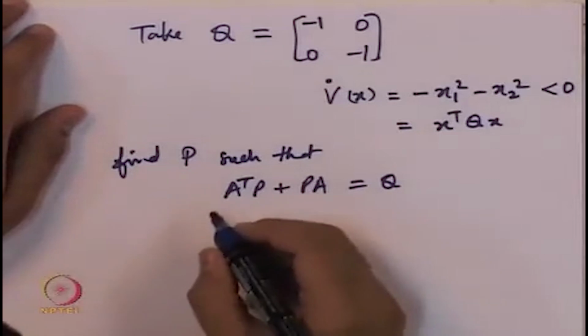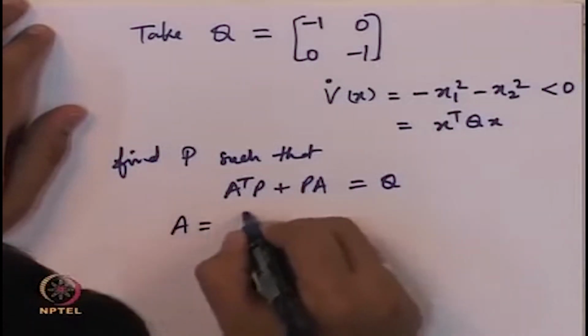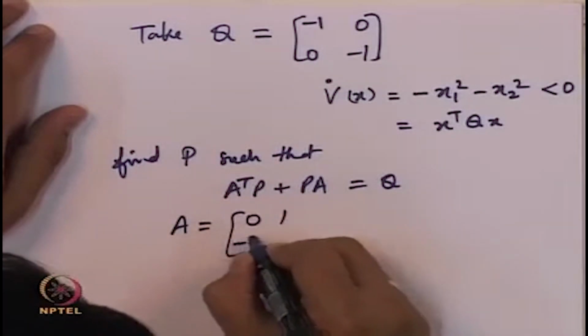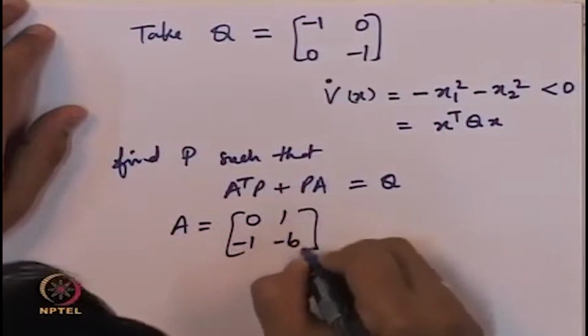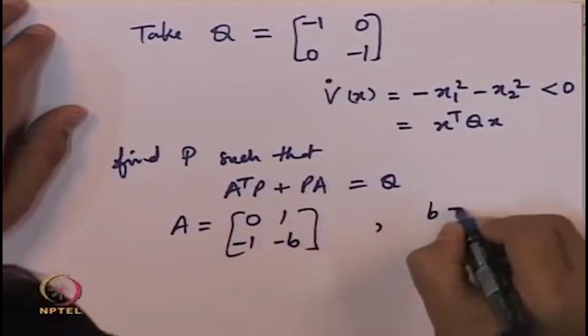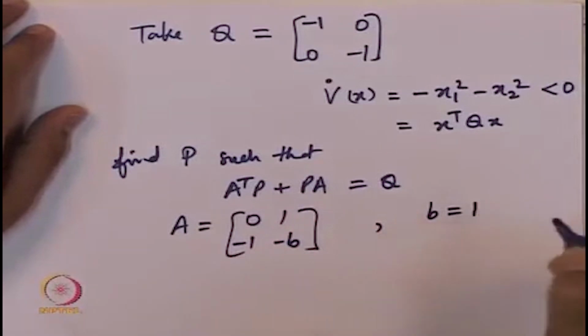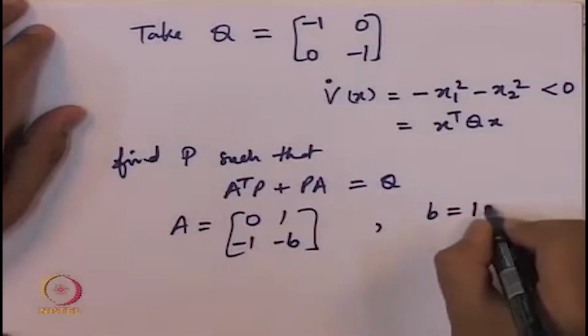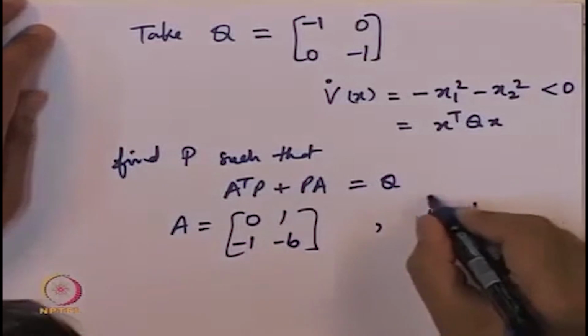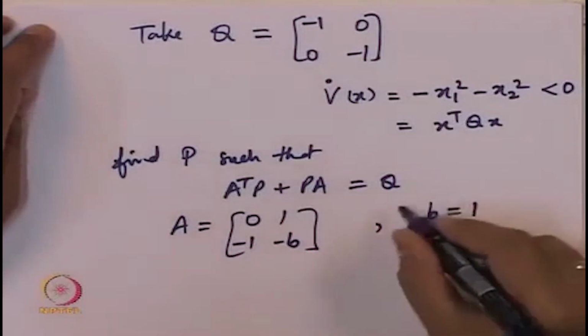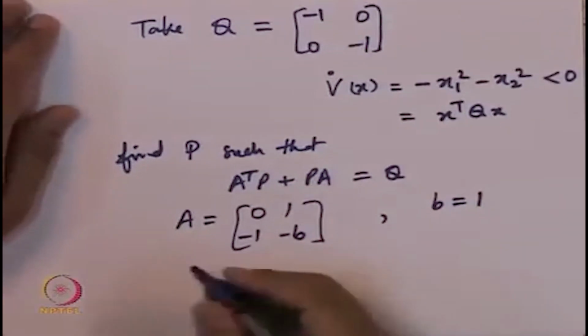This is the equation that we will solve now. So notice that A was equal to 0, 1, minus 1, minus B. For the purpose of solving, we could take B equal to 1. This is the rate at which energy decreases due to friction, and this is required to be positive. So we have taken B equal to 1.